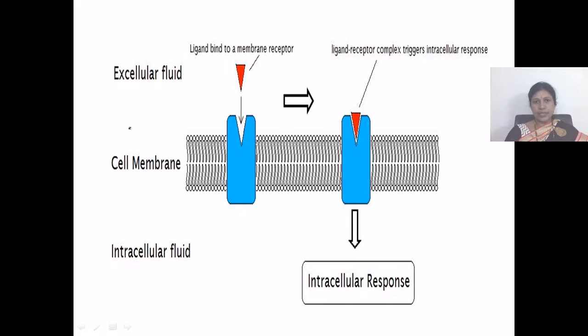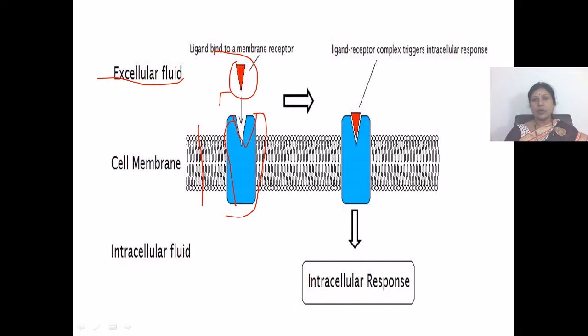In this image, we can see a ligand binding to the receptor. This is the extracellular fluid and this is a cell membrane, and this is a receptor embedded in the cell membrane, and this ligand binds to this membrane receptor.